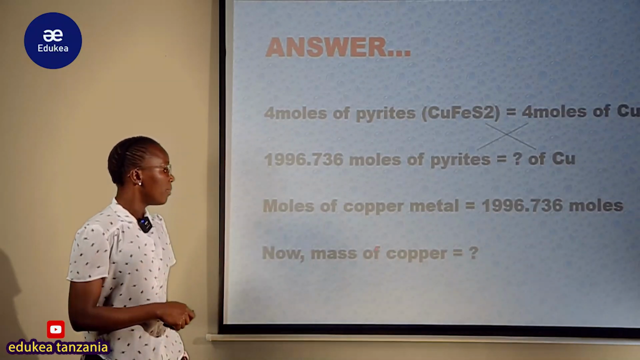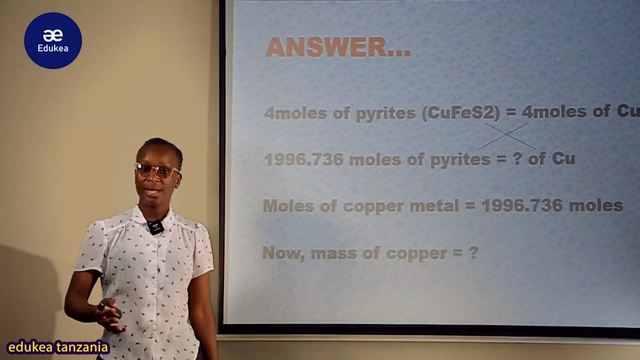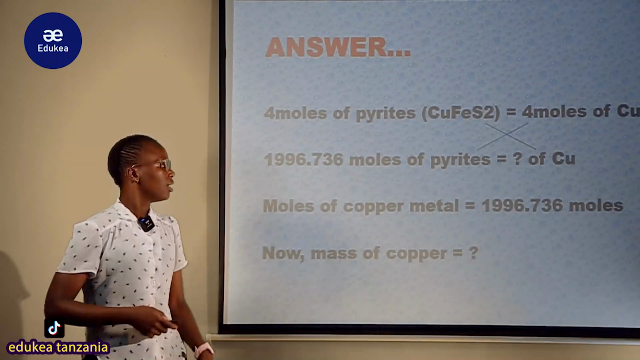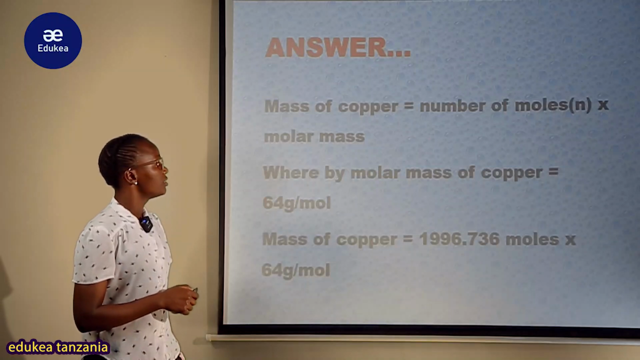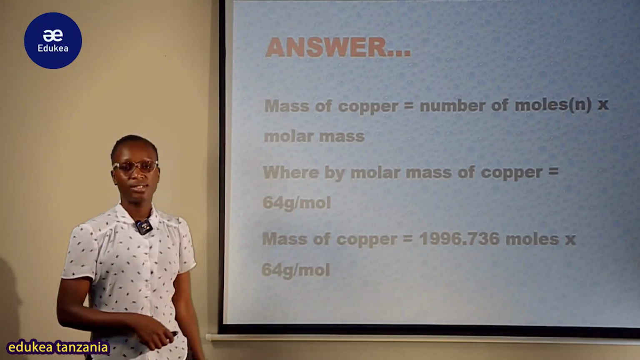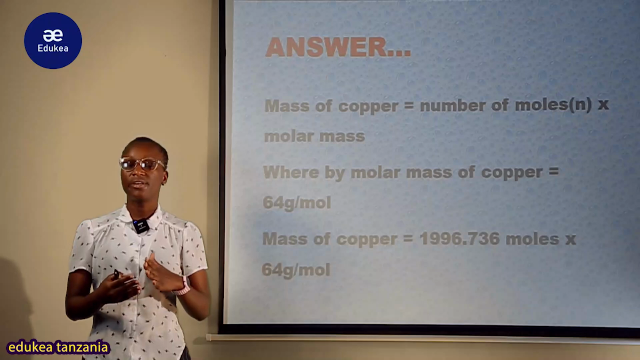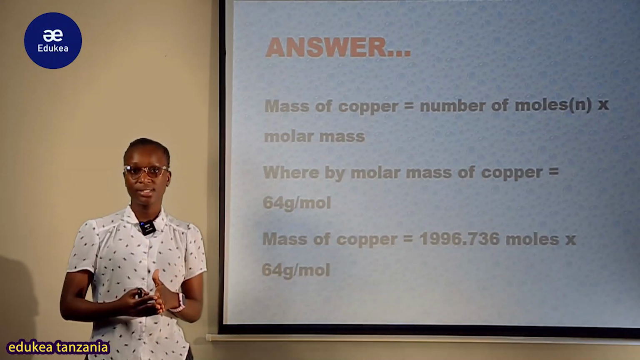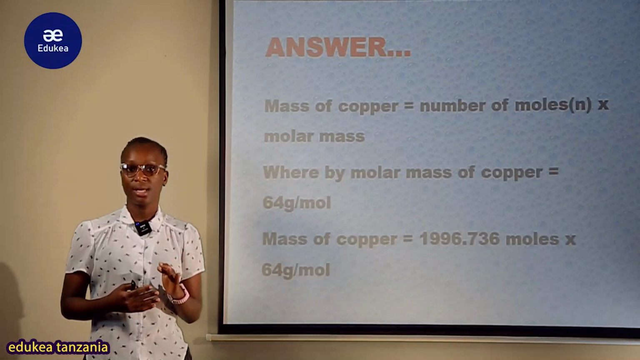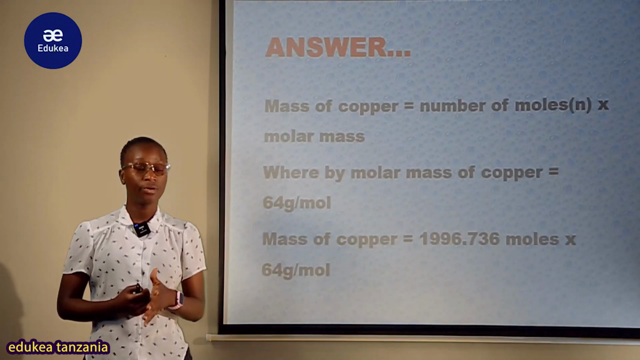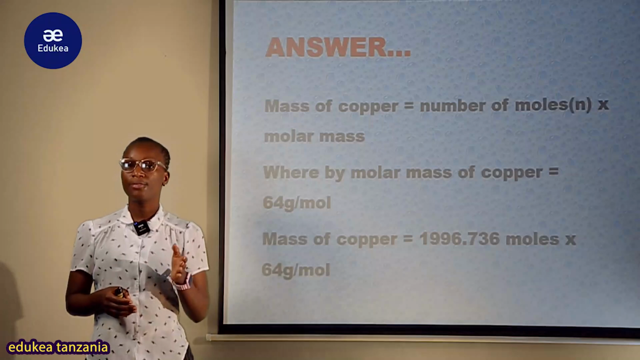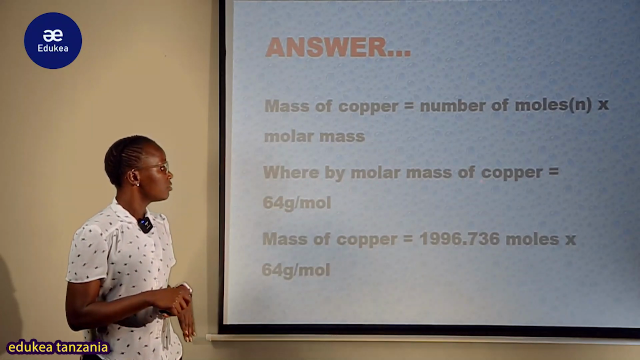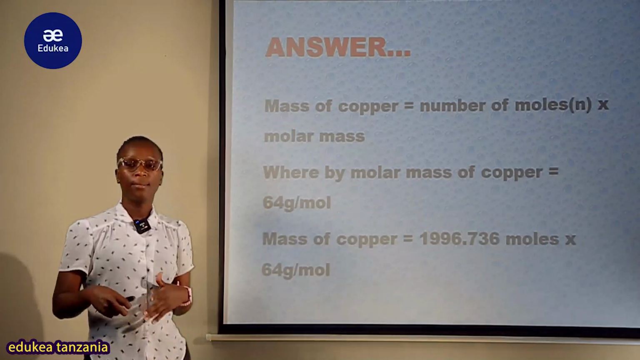Therefore now mass of copper is equal to how much? Sasa kumbe naweza nikapata mass of copper kwa sababu ninazo number of mole of copper metal. Now mass of copper is equal to number of mole times molar mass. Kwa hiyo nitaangalia kwenye ile formula inasema kwamba N is equal to mass over molar mass. In order to have the mass, I have to make mass the subject. Therefore, mass of copper itakuwa sawa na number of mole times molar mass of the copper, whereby molar mass of copper is equal to 64 gram per mole, it is known.